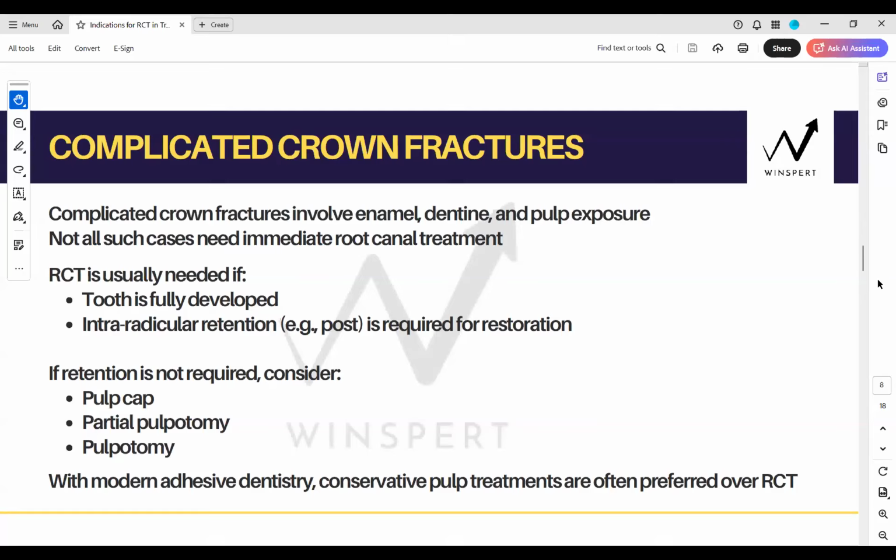Priyanka, you got your answer? So in complicated crown fractures, RCT is needed when the tooth is completely mature and the size of the crown which is lost is big and you require a post for the restoration. If retention is not required, then you can consider pulp capping, partial pulpotomy, and pulpotomy based on the size of the exposure.